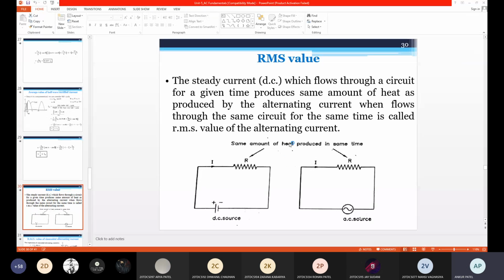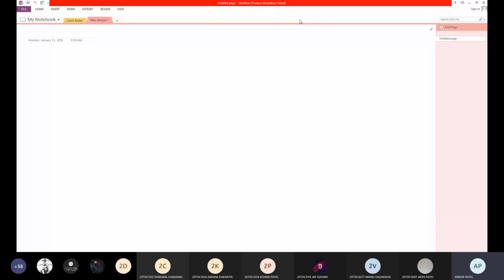I am sharing my screen. Okay, is it visible, this white screen? Yes, sir.